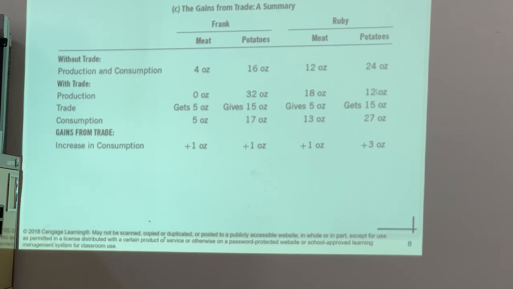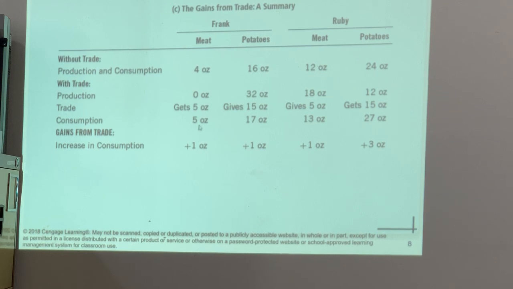Okay, so in this case now, Frank gives 15 ounces of potatoes to Ruby and gets 5 ounces of meat from Ruby. So this is what they get.